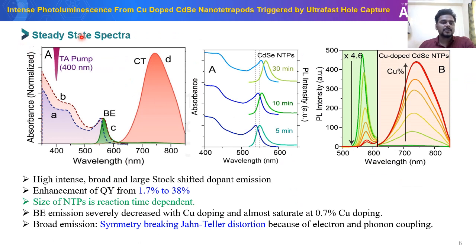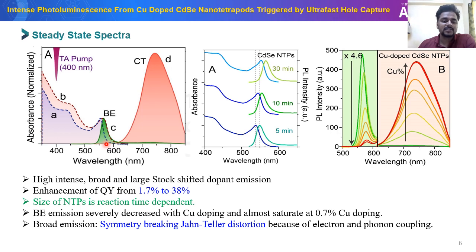In the steady state spectra, we observed no change in the absorption spectrum except a slight red shift in the first excitonic absorption band for the copper-doped CdSe nanotetrapod, which is because of giving more reaction time. As reported, and as we also observed, the size of the nanoparticle is reaction time dependent.